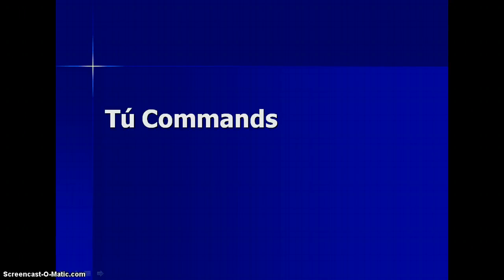In this chapter, we're going to be looking at commands. And so basically, when you're commanding somebody, you're telling them to do something. In Spanish, there's going to be the familiar form, if you're speaking to somebody in the tú form, the formal form, if you're speaking to somebody in the usted form, and also the plural, if you're telling more than one person how to do something or what to do.